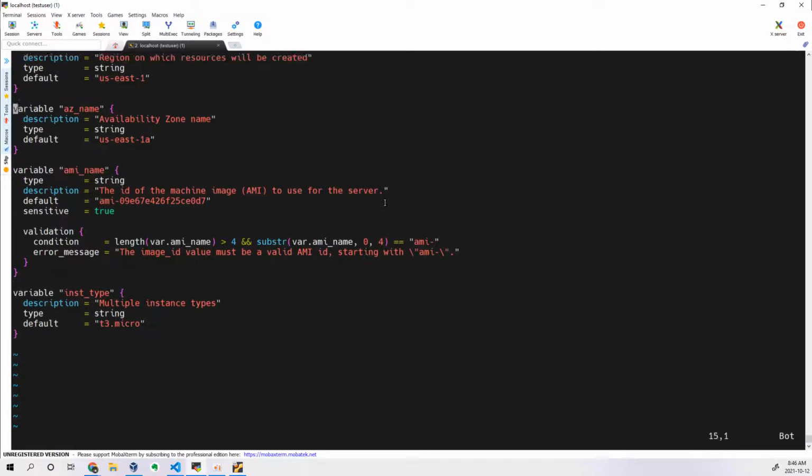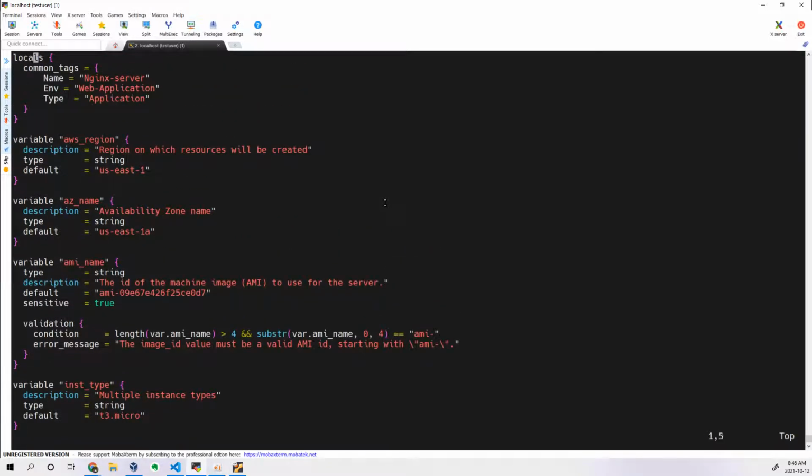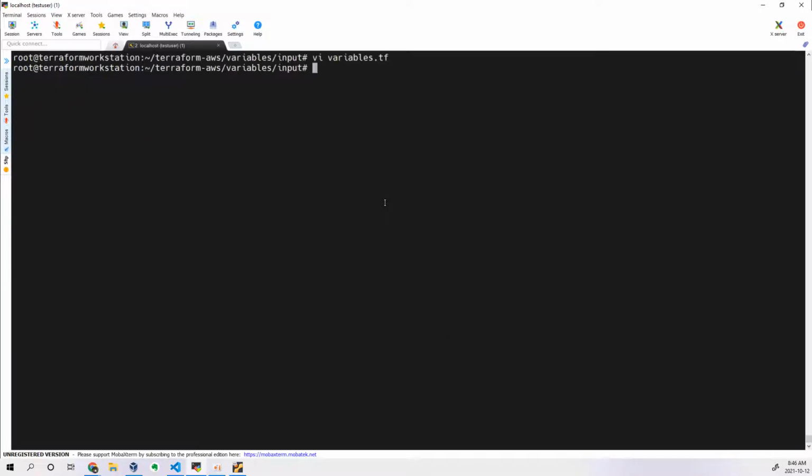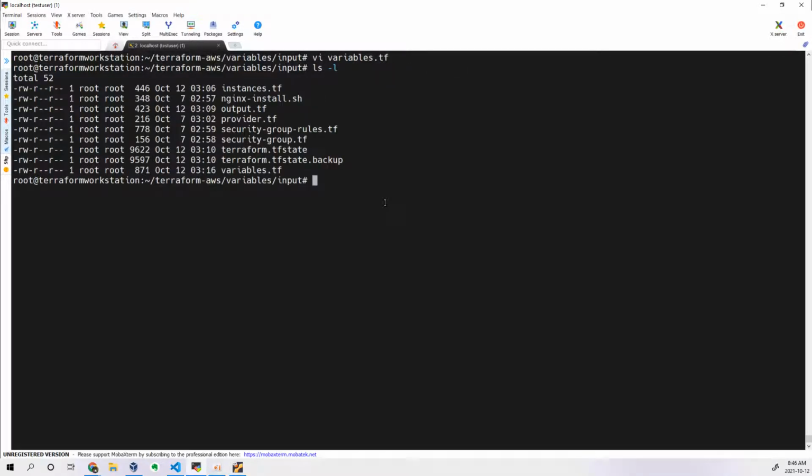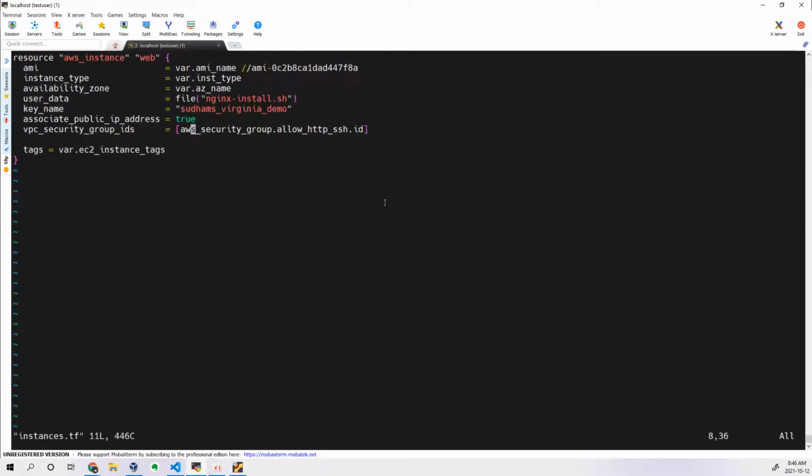If you go to the top, you can see your declaration is common underscore tags, so local.common_tags. In the instance section, I've written only one file, I guess, only instance. That's fine. Here, instead of calling var dot the variable name, we need to call locals dot common tags. Let's save this file.